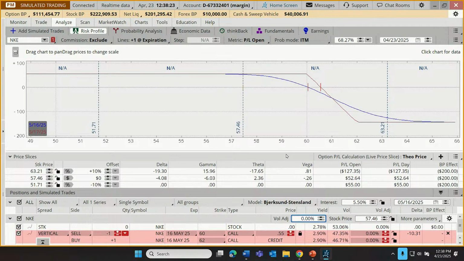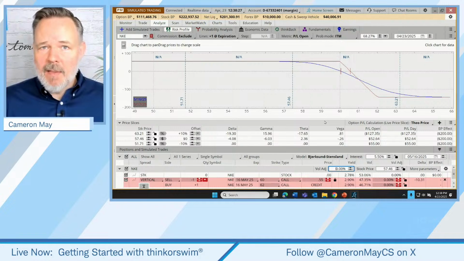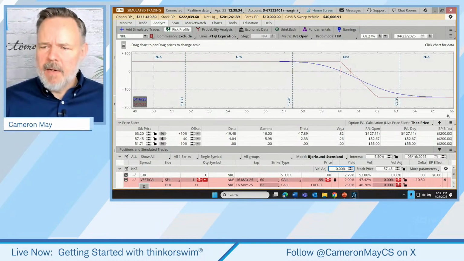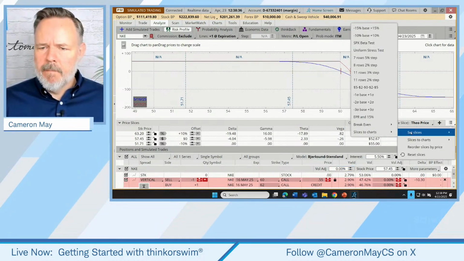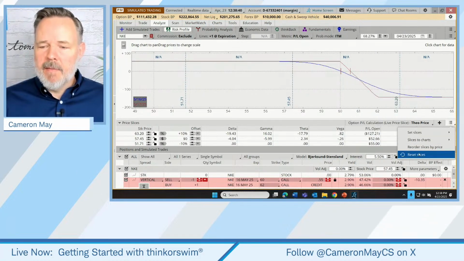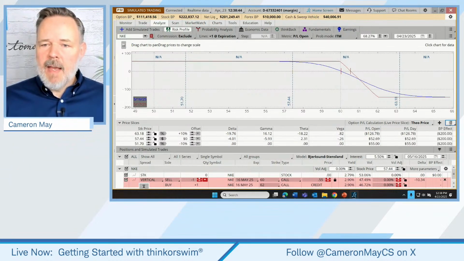Now, one final thing. I won't abuse you with too many tools here. I know that there's great depth. Actually, sorry, no, I am going to hit you with two more. Let's come back here and reset things. I got ahead of myself. I was thinking of both things that I wanted to show. Let's hit the reset slices.